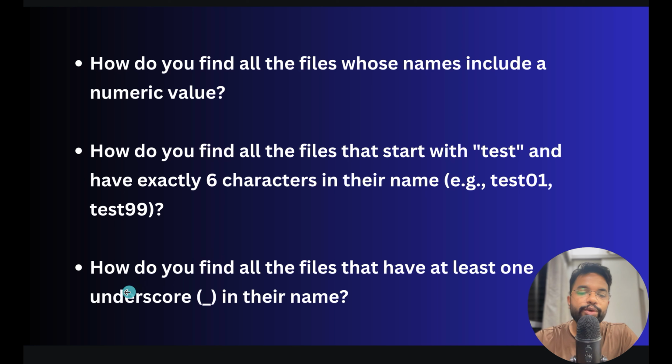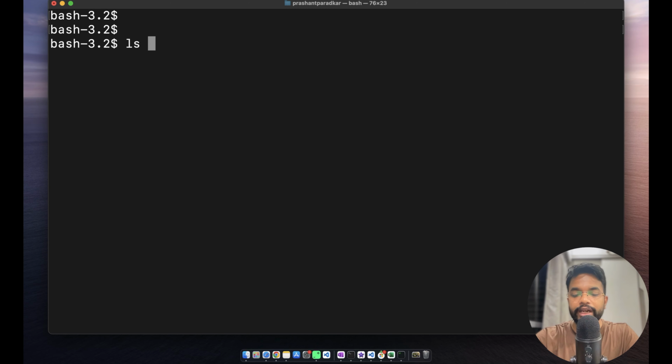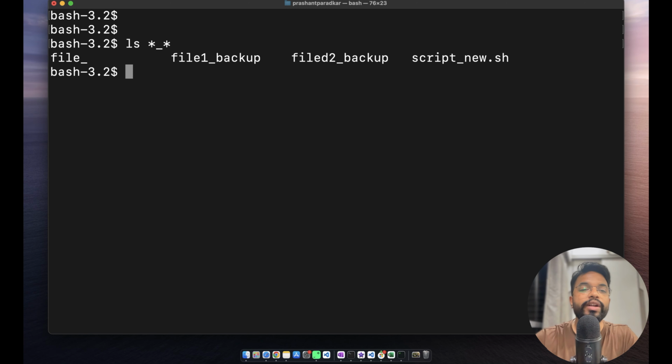Next question is, how do you find all the files that have at least one underscore in their name? It's very easy, ls. It could start with anything, end with anything, and somewhere in between, if there is an underscore, just give me the result. Even if the underscore is at the end of the file name or in the middle.